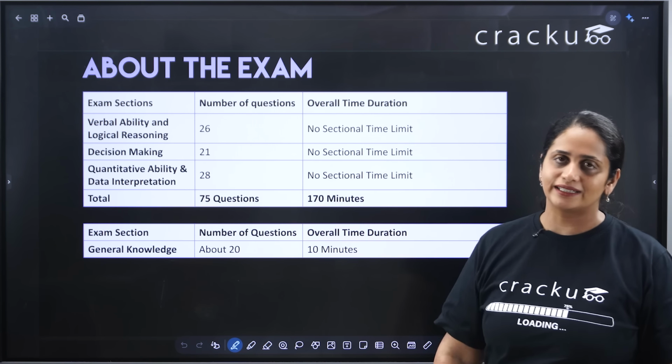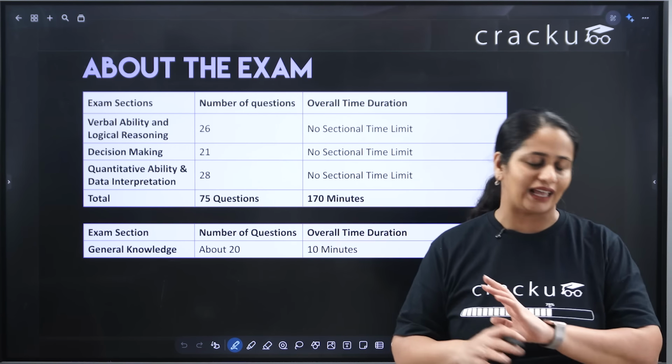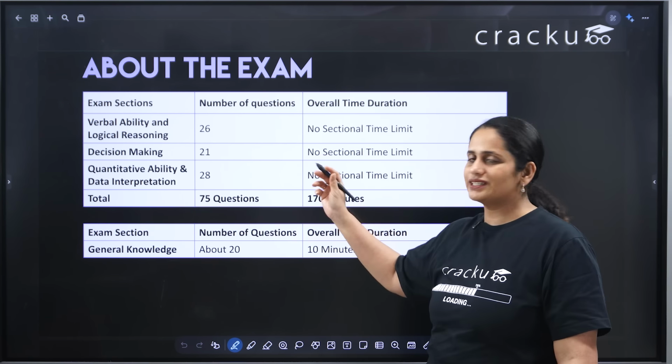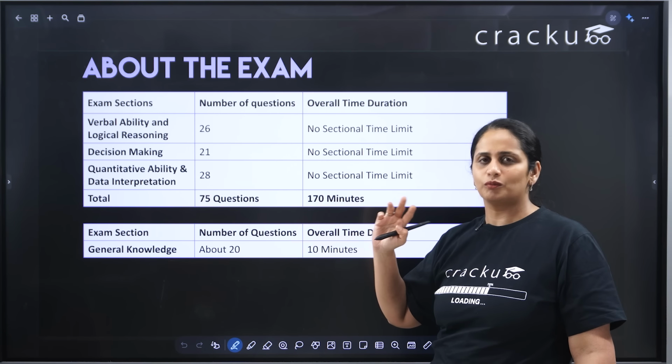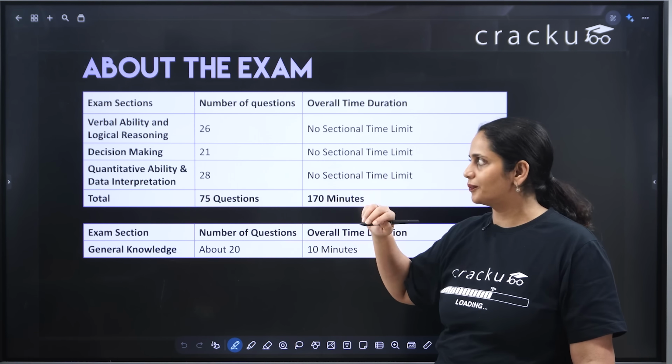The second section is the decision making section. It is a completely different section from anything else in any other exam. So you have to prepare for it also completely differently. You have basically 2 to 3 questions per set, mostly 3 questions, sometimes 2 questions. The overall number of questions is 21.